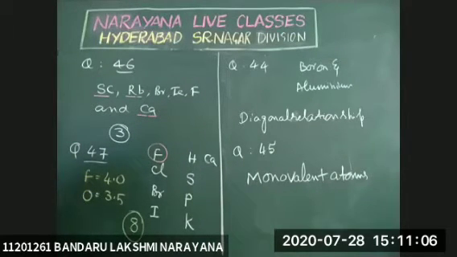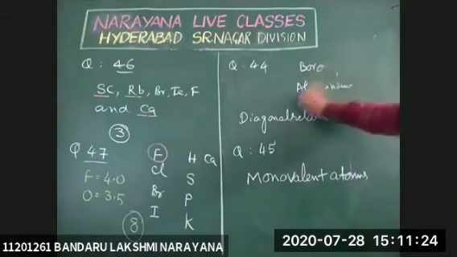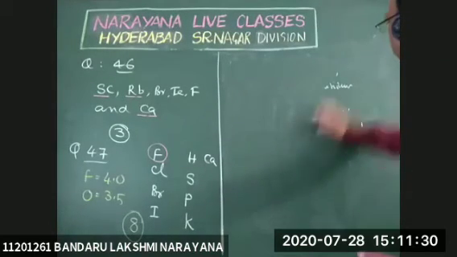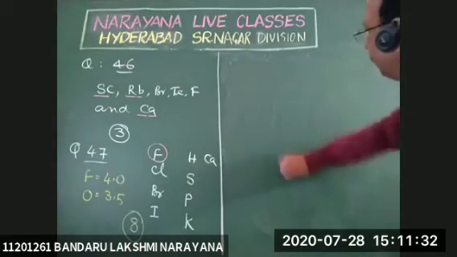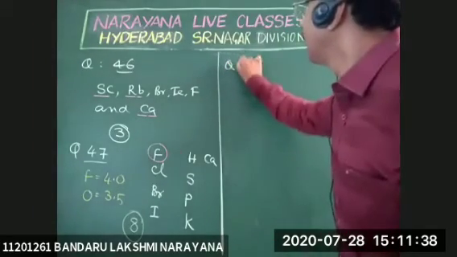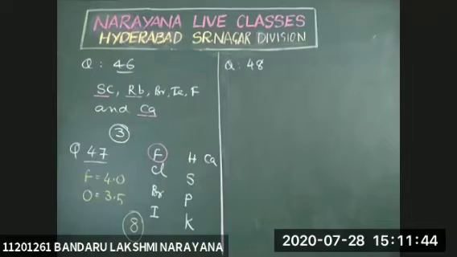Now question number 48. Among the following oxides, how many of them are amphoteric? Amphoteric oxides. Question number 48. The question is among the following, how many of them are amphoteric oxides?